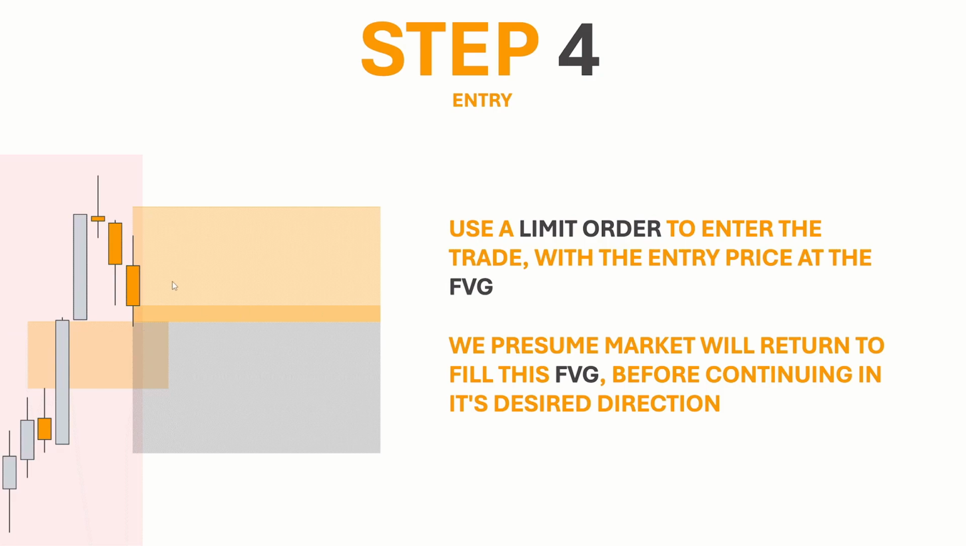So we want to place our limit order right above the fair value gap. As you know, there are spreads in trading, the stuff that could mess you up, and market may not tap you in. So place your limit order right above the fair value gap so you get entered into the trade. We do this because we presume market is going to come back and fill this fair value gap before continuing in our desired direction, as we know from the market structure shift.